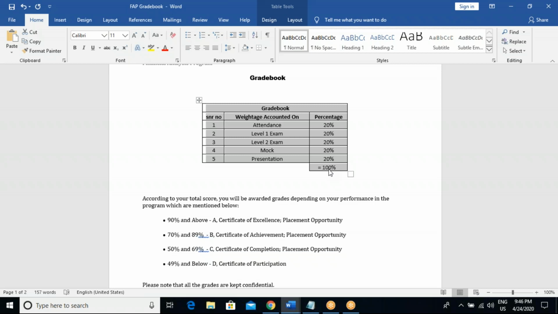Again, the person is also eligible for the placement assistance pool. Third, 50 to 69%, the person who comes into the average zone, gets the certificate of completion and is also eligible for the placement pool. Fourth, the person who comes in 49 and below gets only the certification of participation, and they are not part of the placement assistance pool.